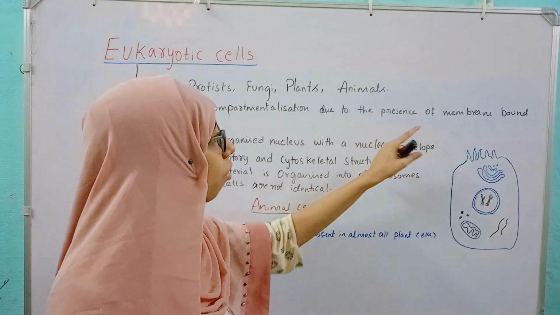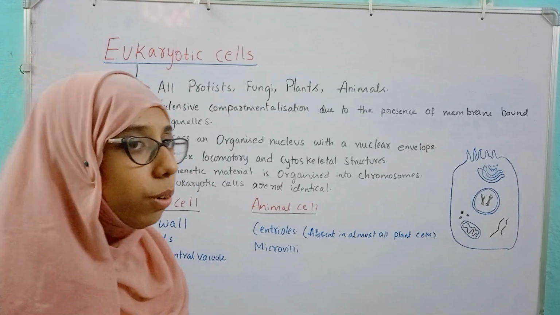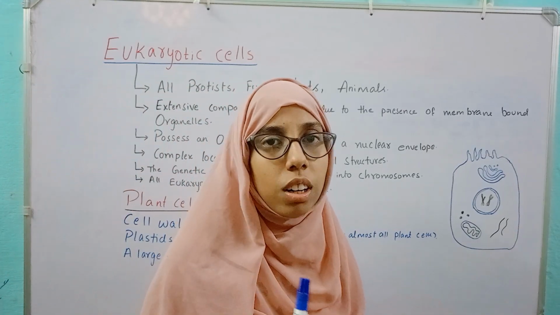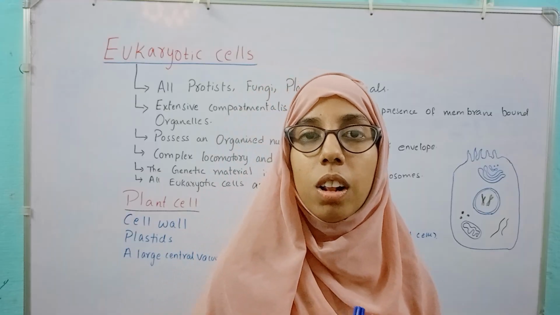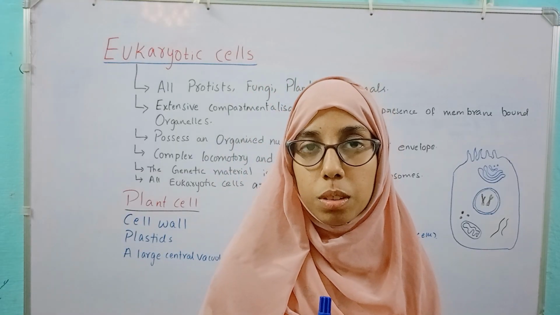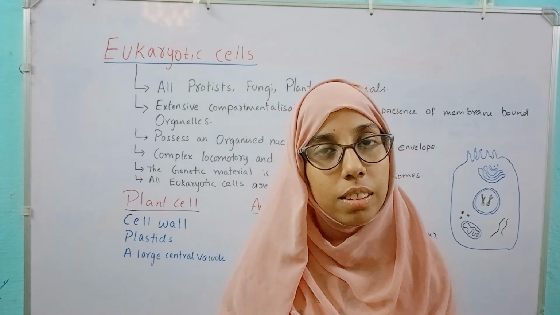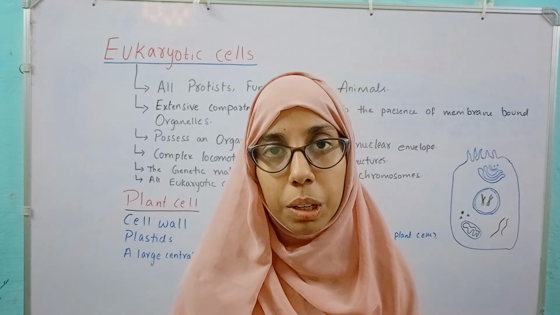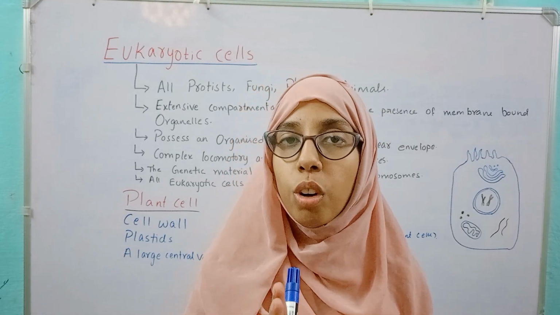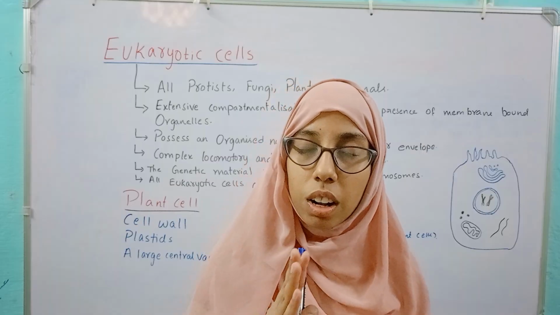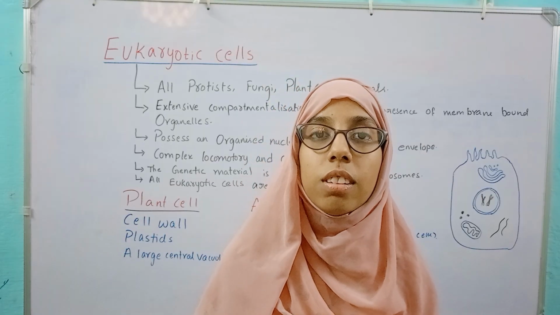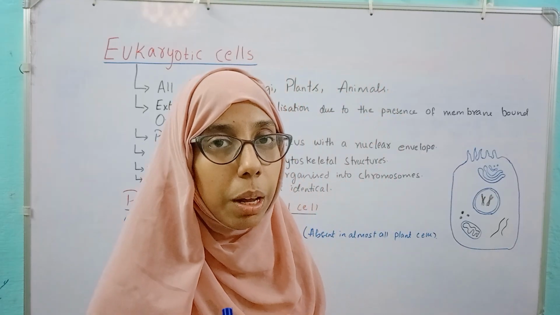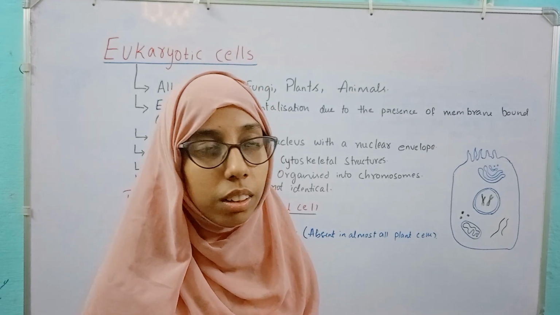Extensive compartmentalization due to the presence of membrane bound organelles. We can't say that all the organelles have membranes, because ribosomes are also present in eukaryotic cells, but they do not have any membrane, right? So most of the organelles which we see in eukaryotic cells do have a membrane. They are surrounded by a membrane.